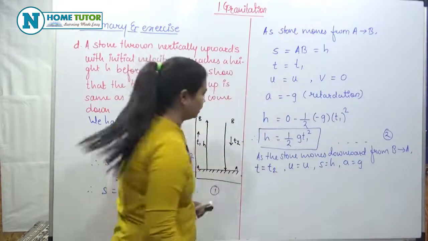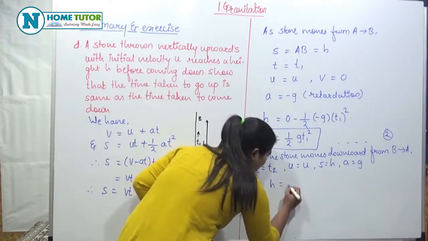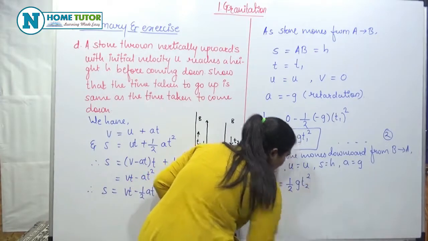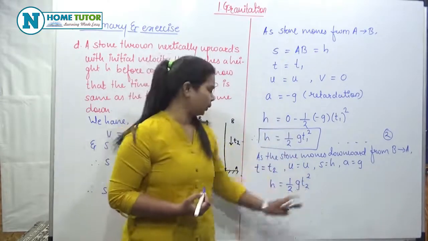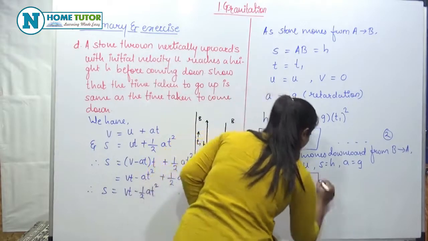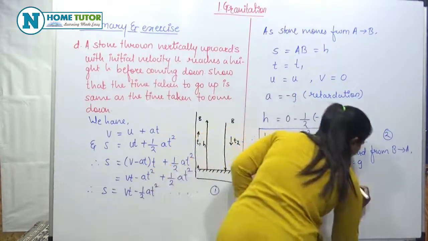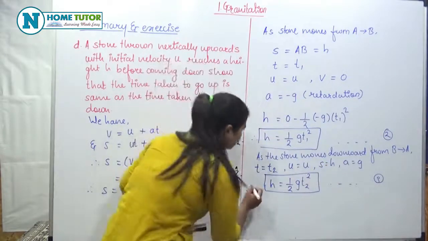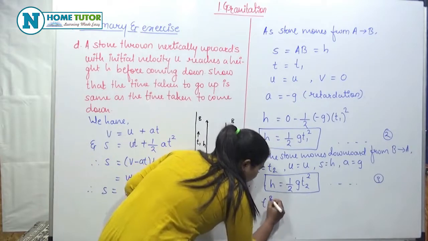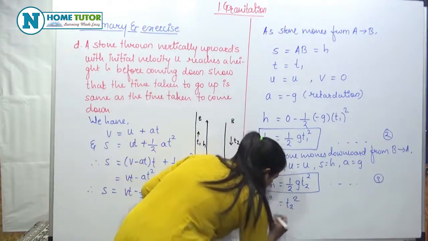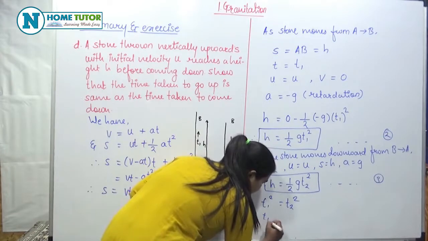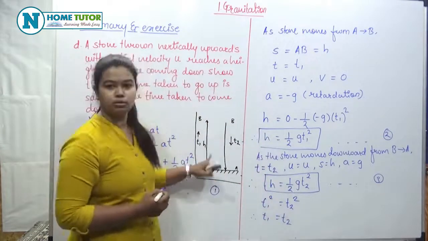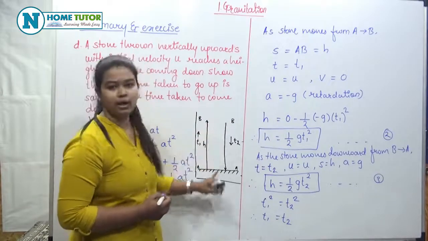Then from this equation we can say that H is equal to 1 half G T2 square. So this is the third equation we have derived. So from these two equations we can say that T1 square is equal to T2 square, that is T1 is equal to T2. Hence the time taken for the stone to reach from A to B and B to A is the same.